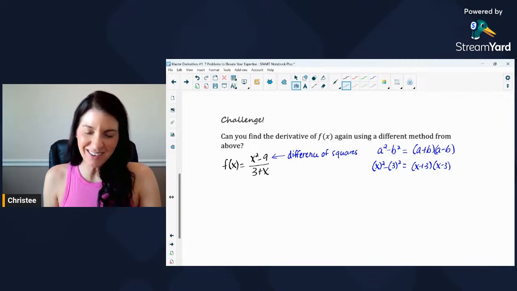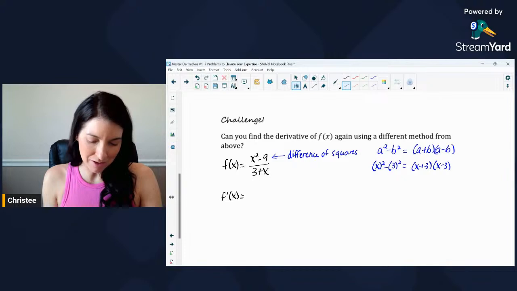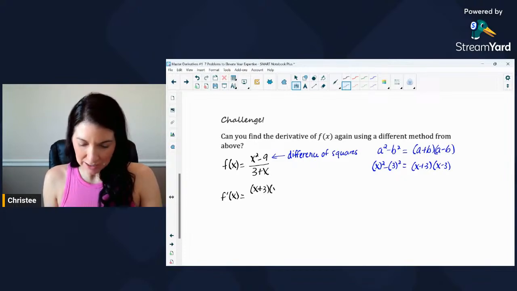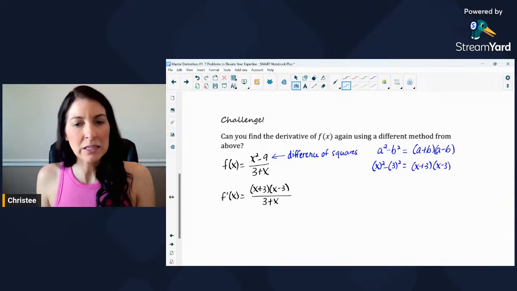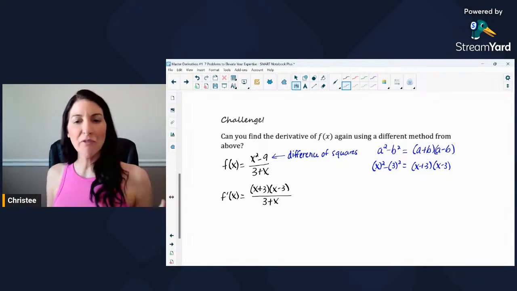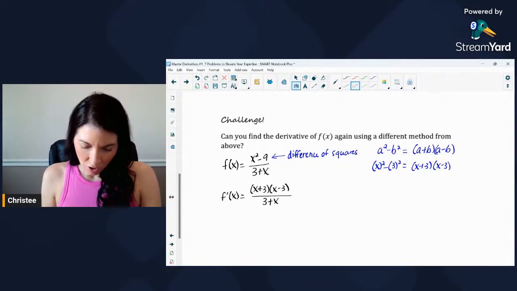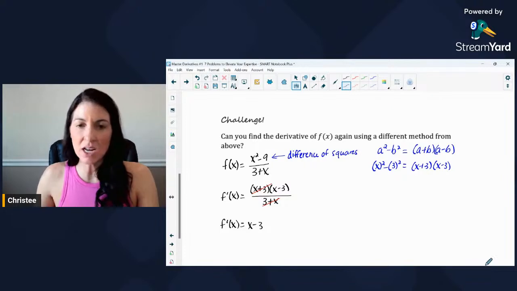Maybe I like this method better than the quotient rule in this problem, for example. So this would be x plus 3, x minus 3, is what I would factor that x squared minus 9 to. And then in the denominator, I have 3 plus x, which actually is the same thing as x plus 3, which is the commutative property, I believe. So here I would have x plus 3 over 3 plus x that I can cancel out. And I have a simplified answer of x minus 3.